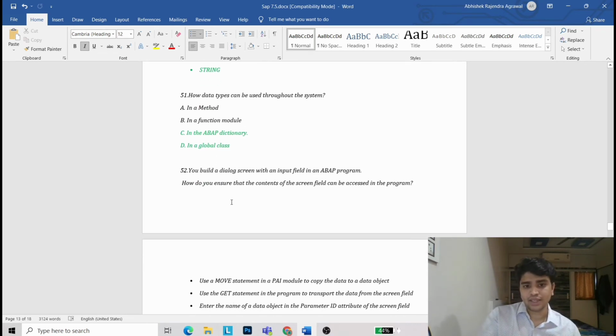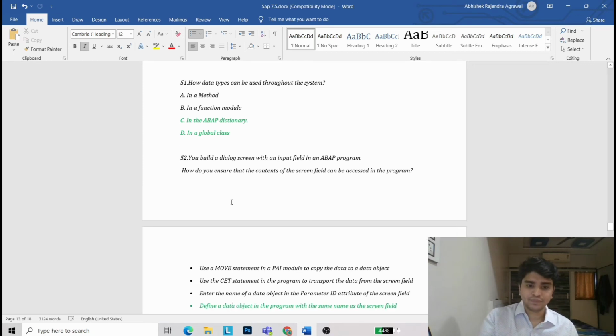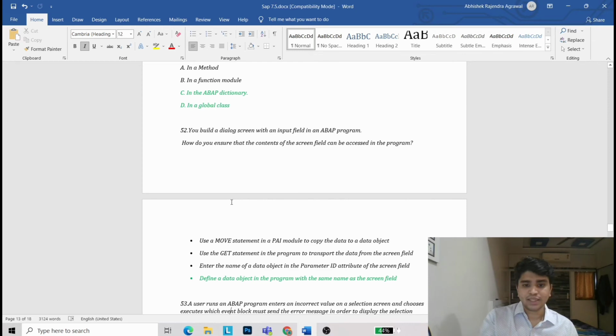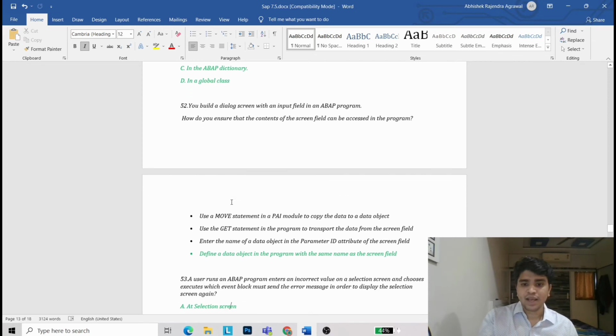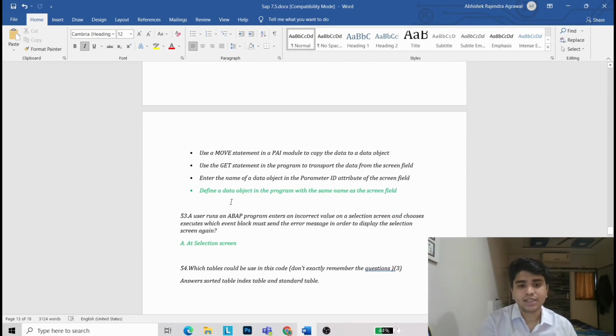You build a dialog screen with an input field in an ABAP program. How do you ensure that the content of the screen field can be accessed in the program? Defining a data object in the program with the same name as the screen field. A user runs an ABAP program, enters an incorrect value on the selection screen and chooses execute. In which event block must you send the error message in order to display the selection screen again? AT SELECTION-SCREEN.